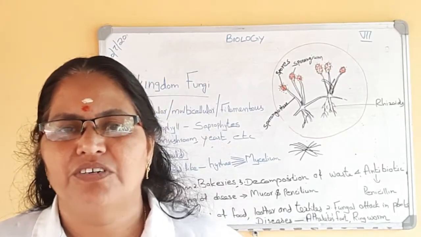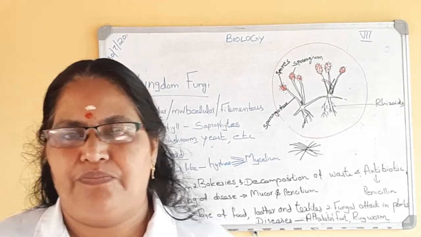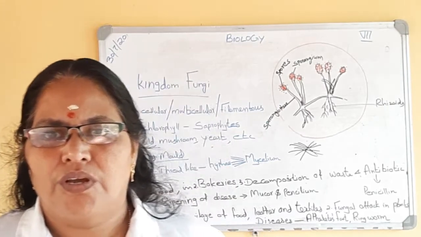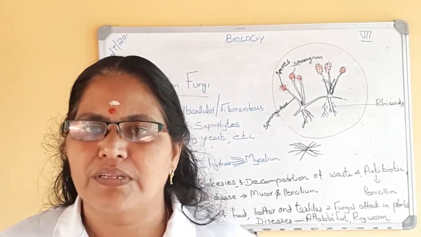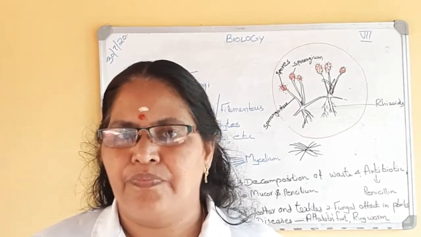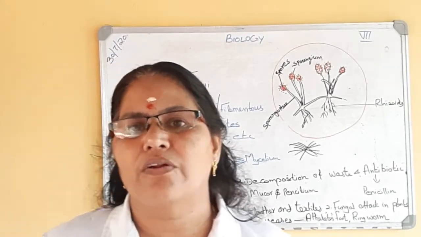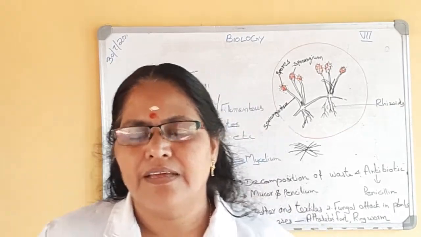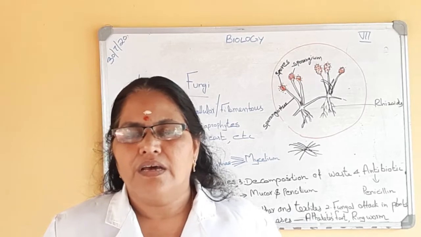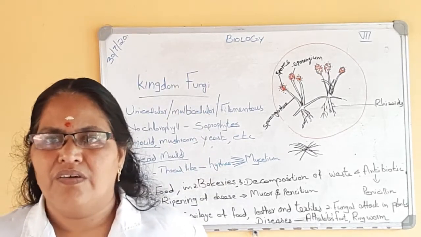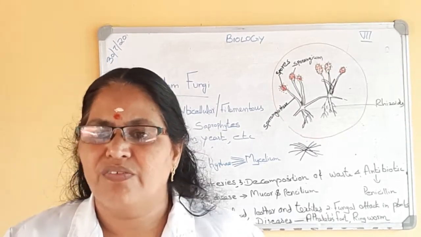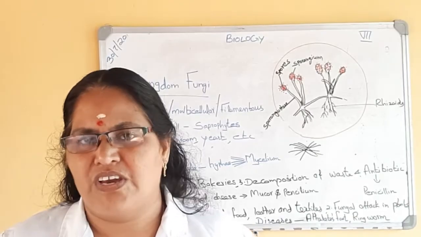Today let us study about the kingdom fungi, the third kingdom in the five kingdom classification. In the last two classes we discussed the kingdom Protista and before that kingdom Monera. The two kingdoms are unicellular organisms. But today's topic is kingdom fungi. From the name itself it is very clear: fungi means fungus, the different types of fungi.